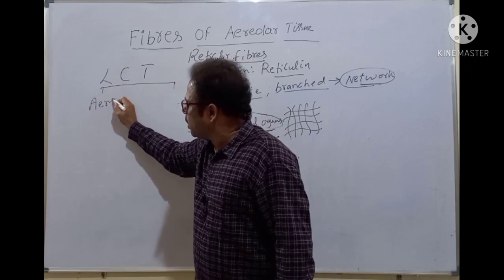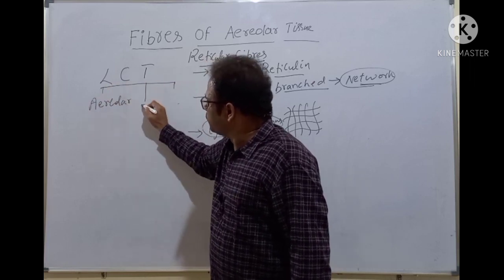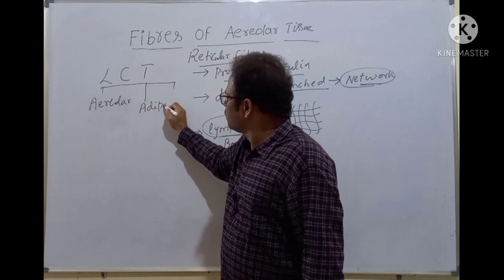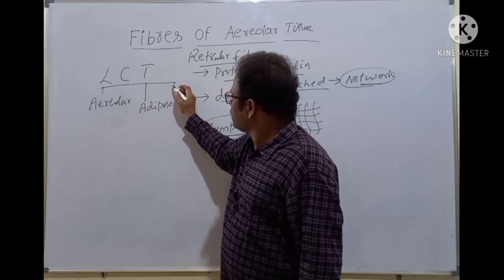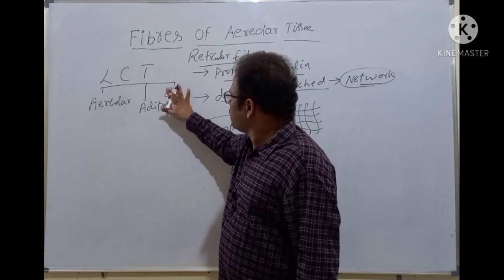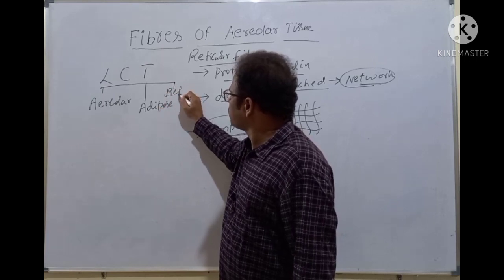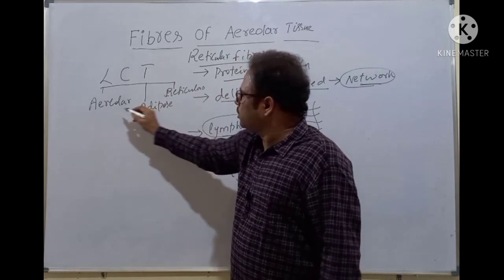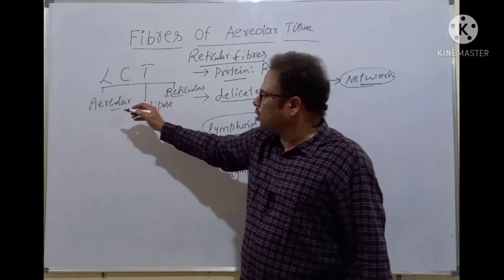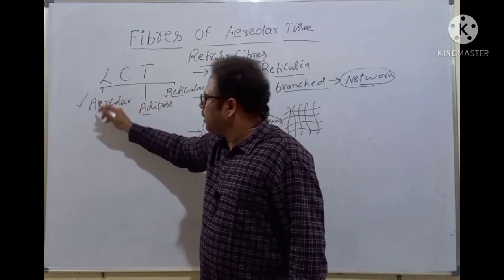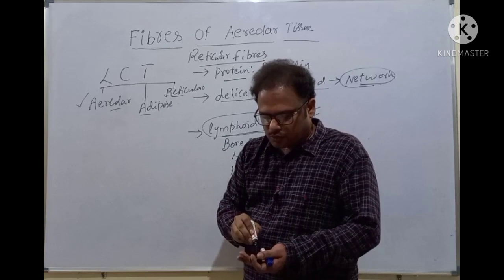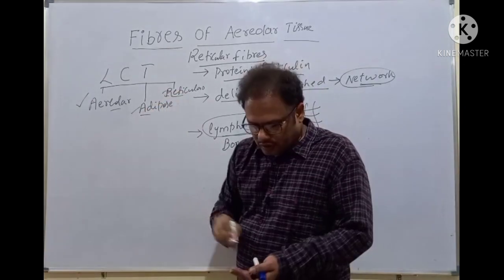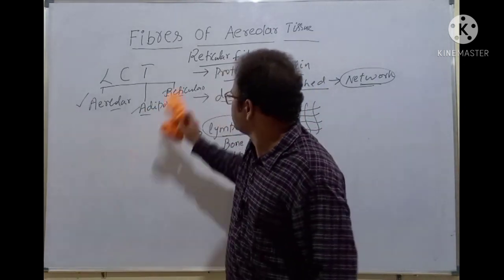One is areolar, adipose, and reticular. Till now we have completed which one? Areolar connective tissue. Now let's discuss the adipose, then followed by reticular tissue. Clear, students?